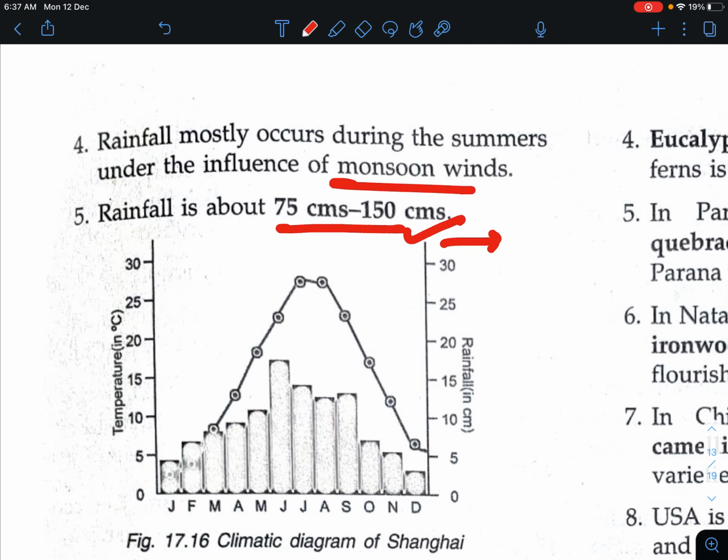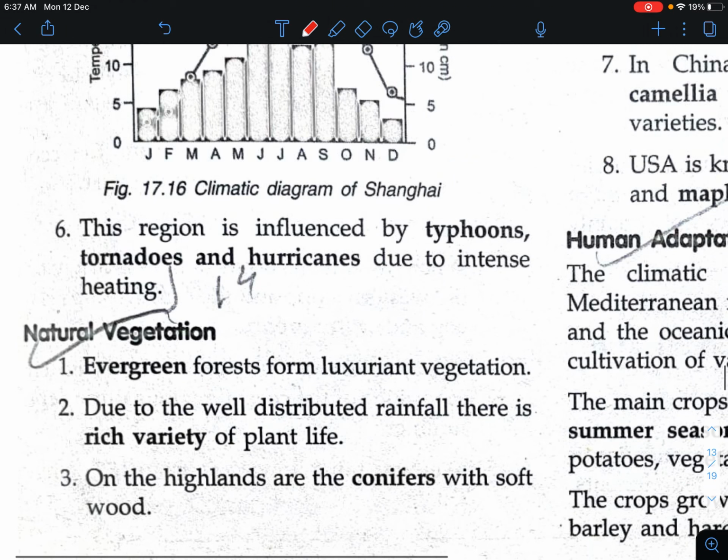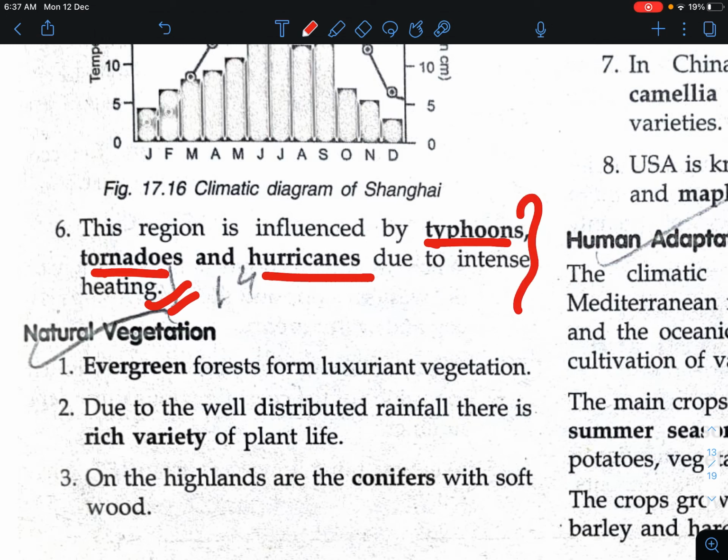This means this region is getting moderate rainfall. And after that, this region is influenced by typhoons, tornadoes and hurricanes due to intense heating.